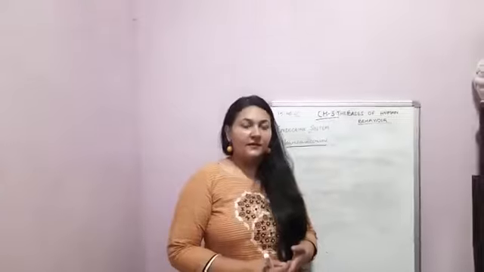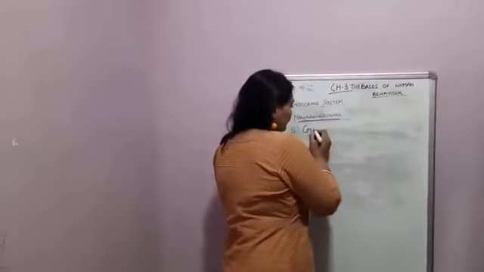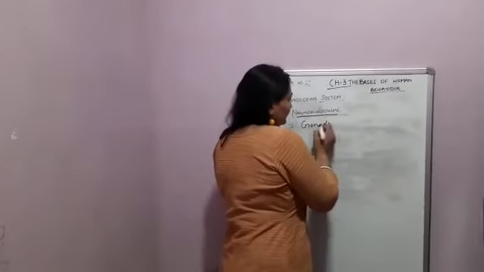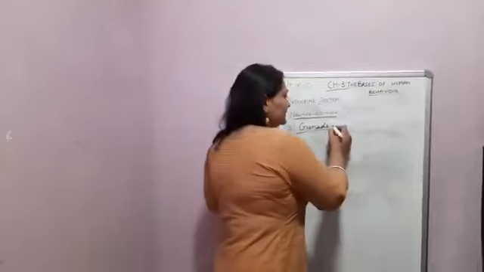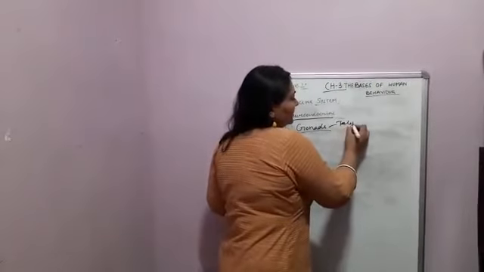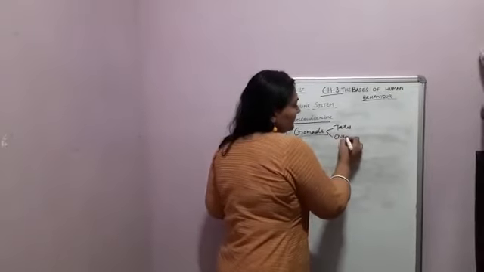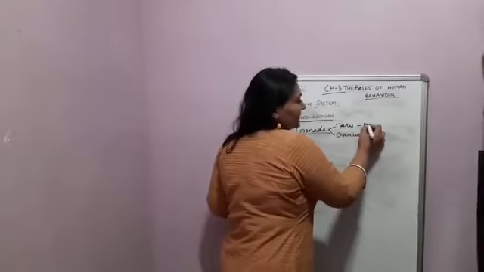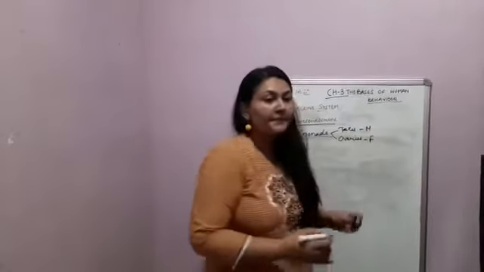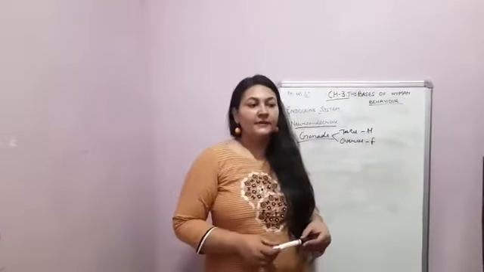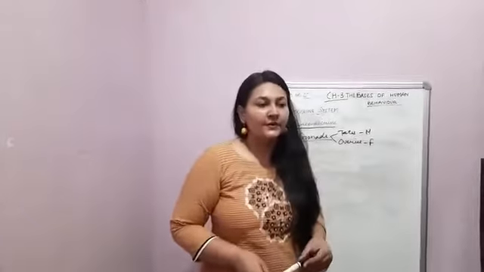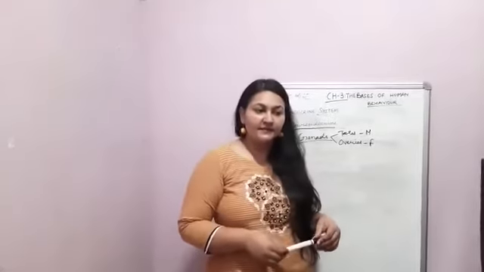The last under the endocrine system would be gonads. Gonads refers to testes in males and ovaries in females. This is for male, this is for female. The sexual behaviors of humans are controlled and regulated by these glands. They are also important in performing reproductive functions in males and females.